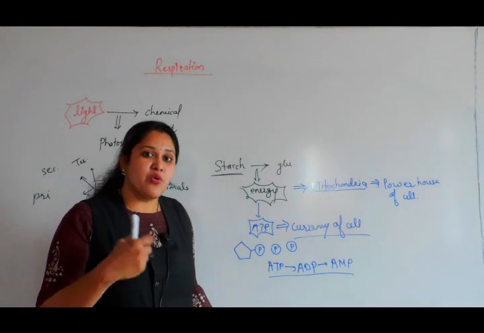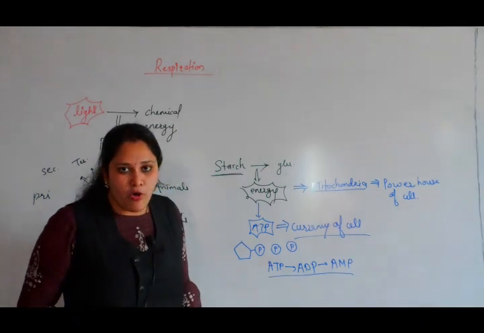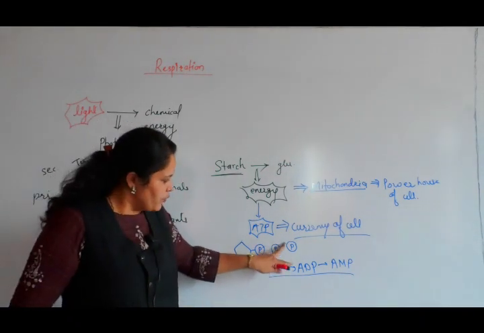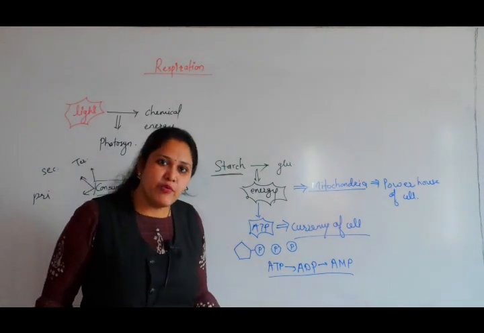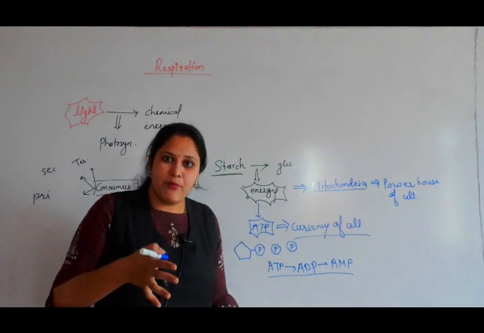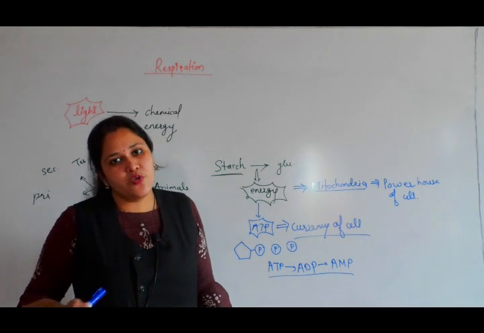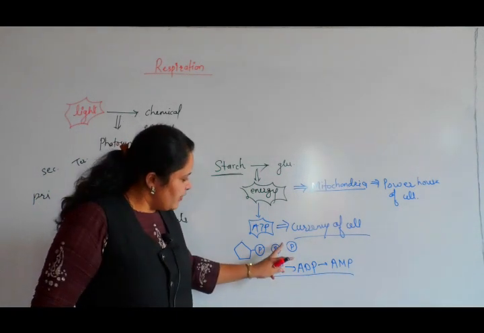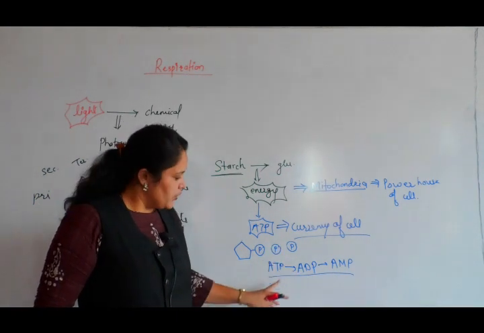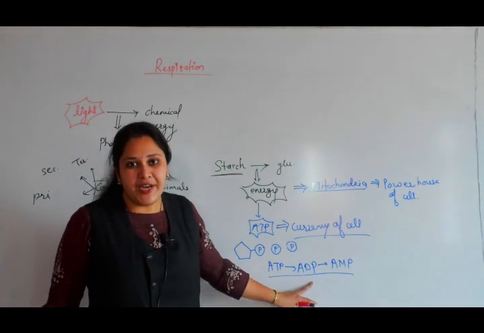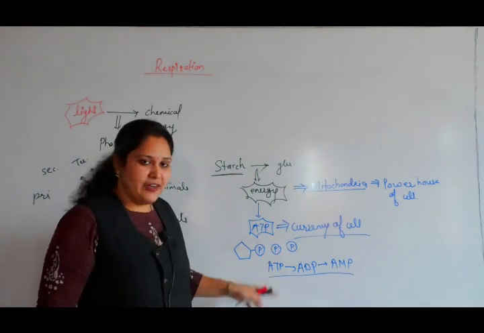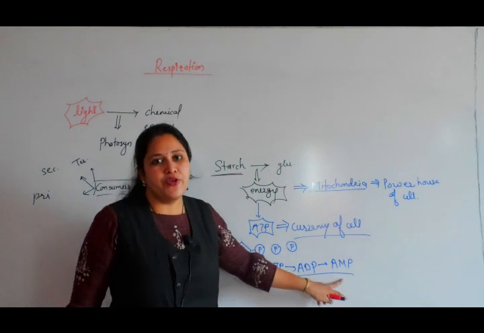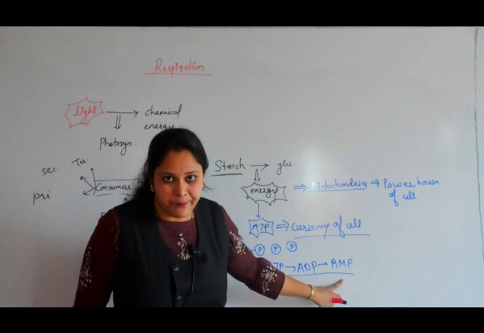Whenever energy is required by the cell to perform normal function, one phosphate group is removed, and whenever we break the bond, energy is released. So when we break one phosphate group, ATP gets converted to ADP. When we break the second phosphate group, ADP converts to AMP.